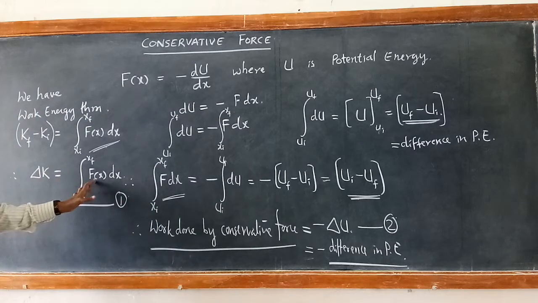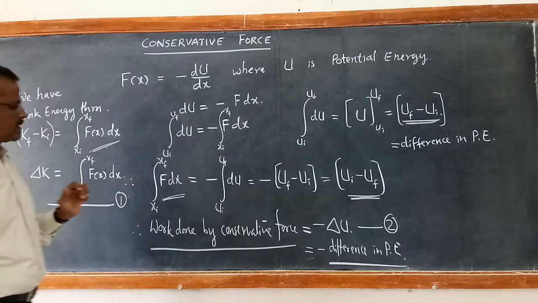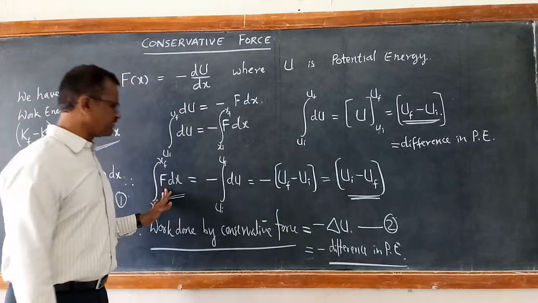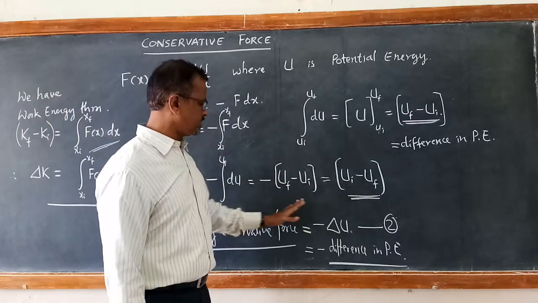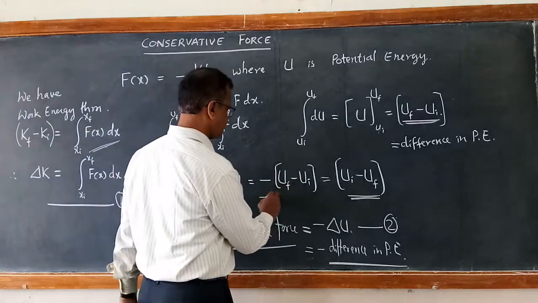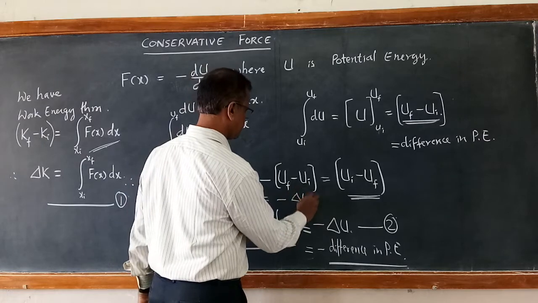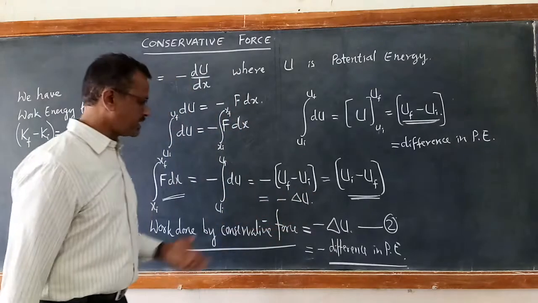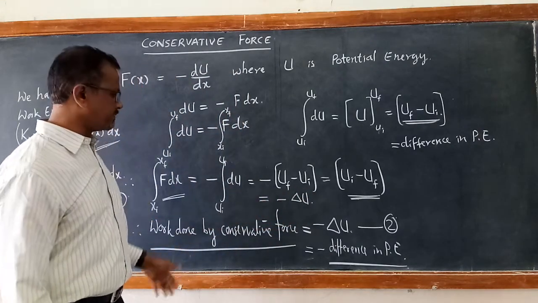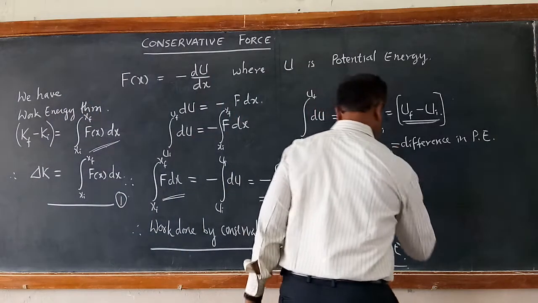Delta K is equal to the integration of Fx dx. And the integration of Fx dx is also equal to minus delta u. So if you equate them from 1 and 2, I can write.